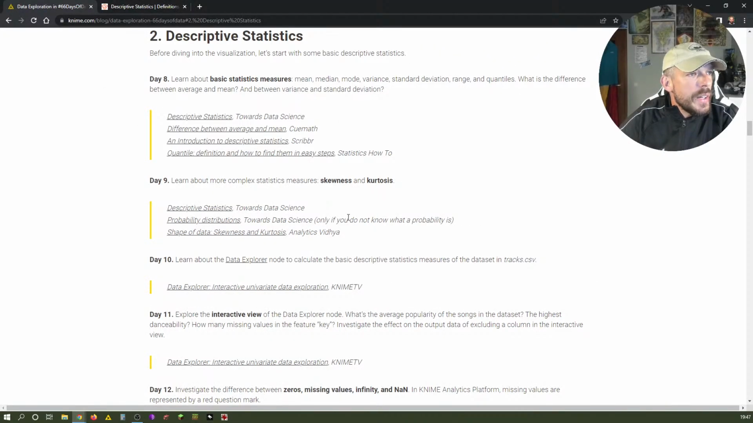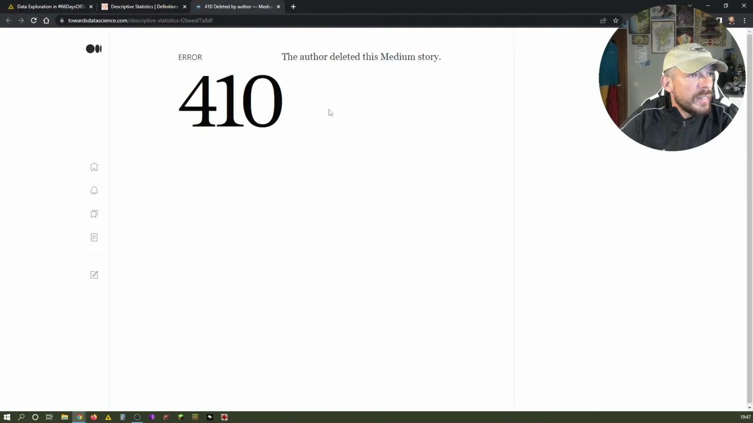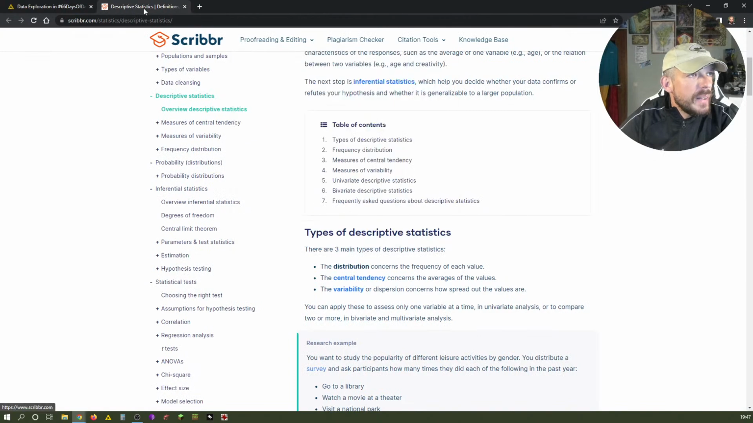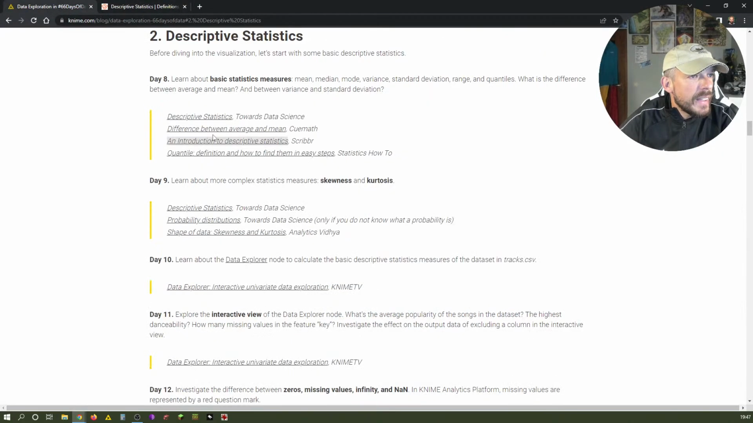So learn about basic statistic measures: mean, median, mode, variance, standard deviation, range, and quantiles. What is the difference between average and mean, and between variance and standard deviation? So let's have a look. I looked at a few of those links, and I have to say, well, the first link unfortunately is not working anymore, as I can show you. So that leads to deleted this medium story. Okay. But there is other good stuff, and that is basically this second link, this link here.